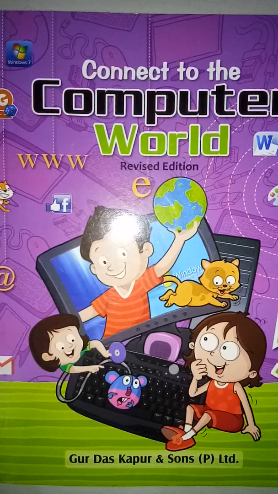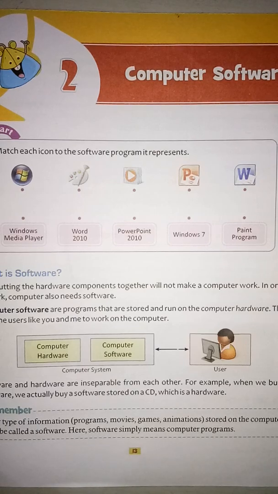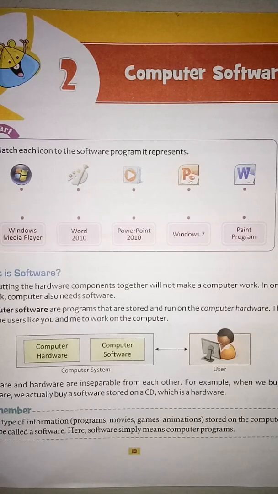Today we will study computer. We will start chapter 2nd, computer software. So students, in this chapter we will read about software and types of software. So do you know what is software? Let me tell you.